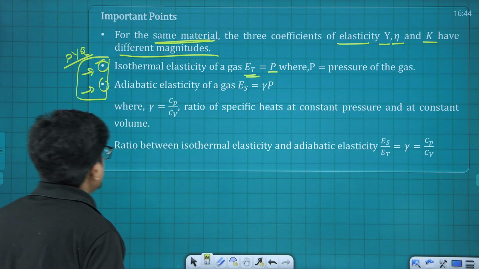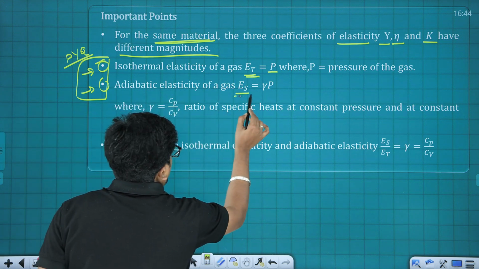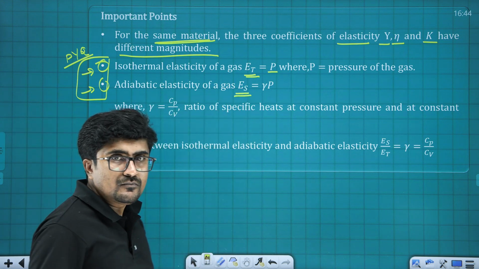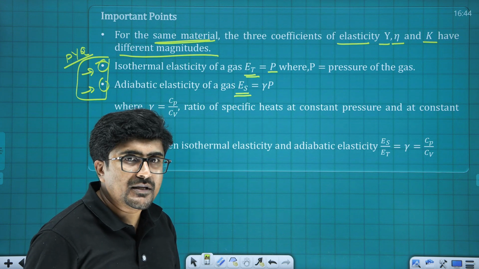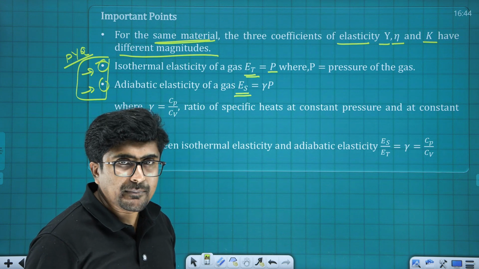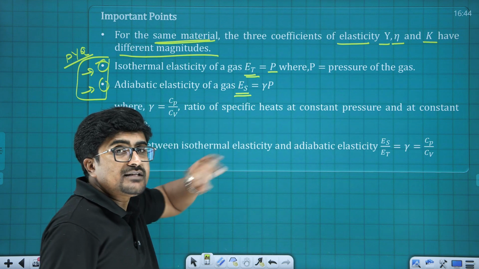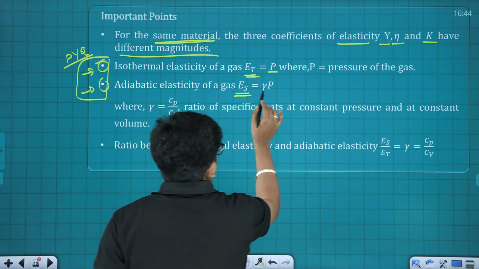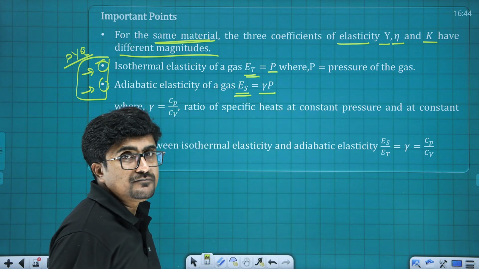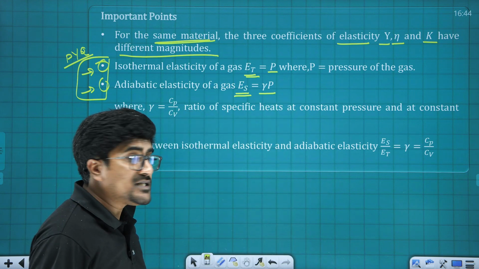Next one is modulus of elasticity if the process happening is adiabatic, that means there is no heat exchange taking place. Then E suffix S, the modulus of elasticity, is going to be gamma times P, where P is the pressure at the given moment. What is gamma? Cp by Cv.